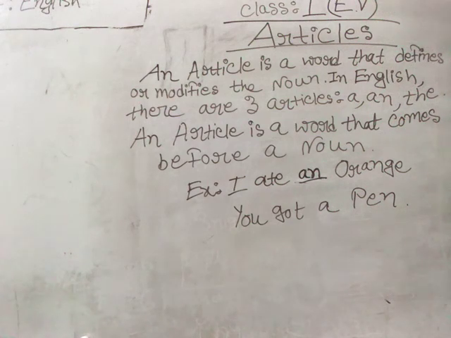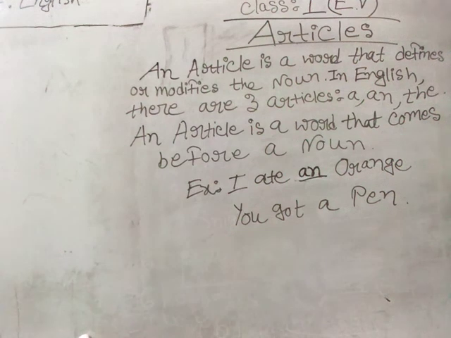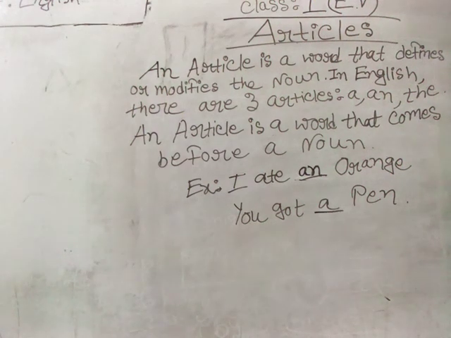After that we got, you got a pen. You got a what? Pen. So what is the noun here? Pen. Before the noun pen, what is there? Is it a? Yes, a is the article here because it comes before what? It comes before the noun. So here pen is the noun, and before pen, a is the article. So we can say that before the noun, if we see any a or an, it will be the article for that line. Okay, babies.